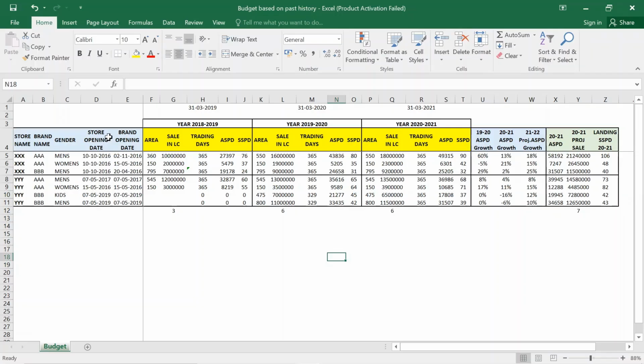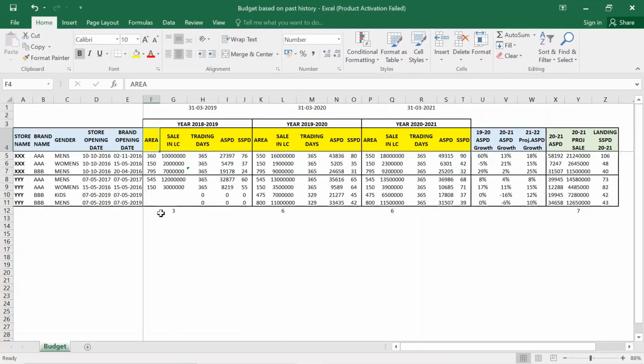Now, store opening date, the date when the store was opened, and brand opening date. Brand opening date is again relevant for MBOs, because a certain store might have opened in a certain month, but not necessarily has the brand been launched at the same time. There could be a store where the brand has been launched late or at the same time. This will help us calculate the exact trading days of that brand in that particular store.